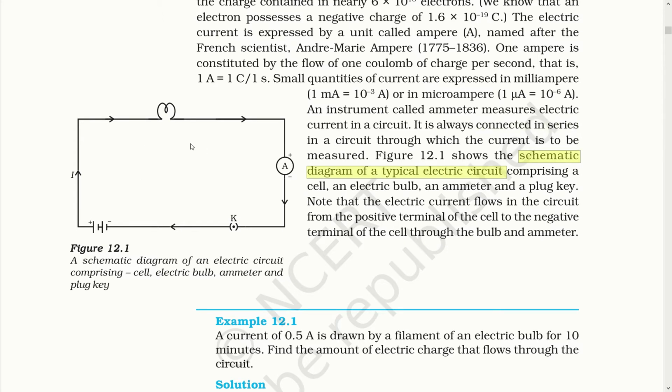Here in this circuit you can see the source of current, that is battery or cell. The current flows from positive to negative, and the charge flows through any bulb or any material. It is measured by ammeter, which is controlled by a key K. Figure 12.1 shows the schematic diagram of a typical electric circuit comprising a cell, an electric bulb, an ammeter and a plug key. Note that the electric current flows in the circuit from the positive terminal of the cell to the negative terminal of the cell through the bulb and ammeter.